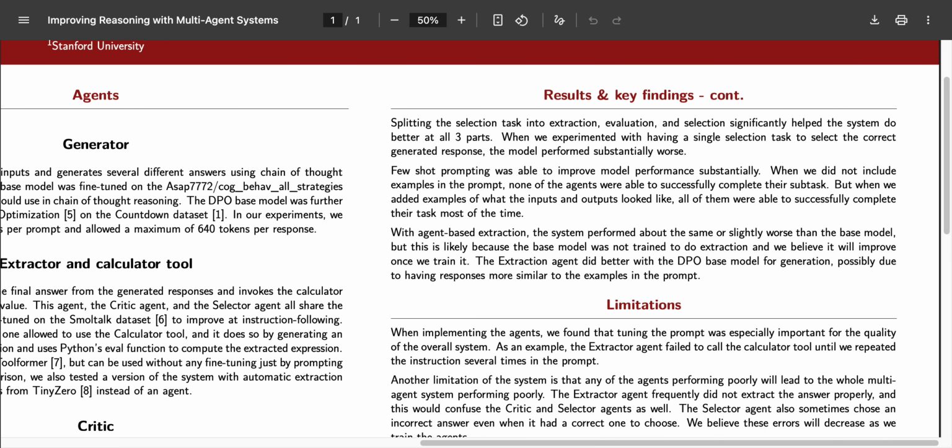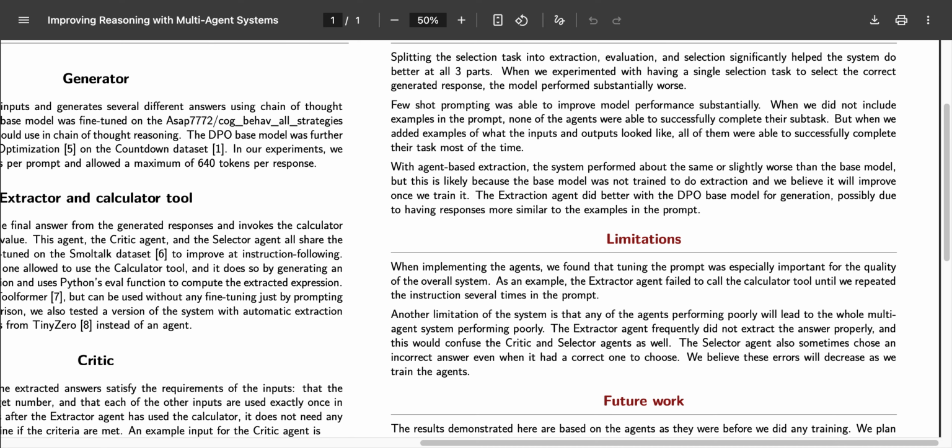Some limitations: the extractor agent's problem was very hard to do. We needed to repeat the instructions for invoking the calculator tool several times before the extractor agent figured it out. There are also several different points of failure. In particular, the extractor agent was usually the lowest performing agent, so the critic and selector got bad data.